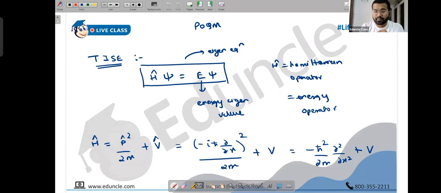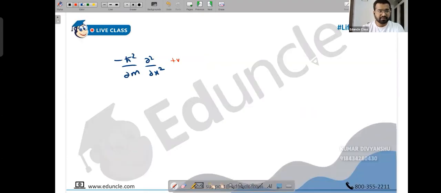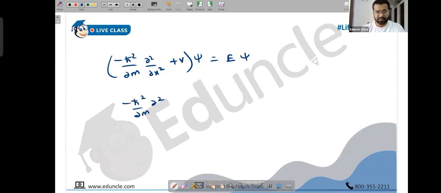So for the 3D case, I have del square. This dou by dou will become del. So we have minus h bar square upon 2m, del square, plus v. That's your Hamiltonian operator. We apply this on the wave function and we get the energy eigenvalue times the wave function. And we can expand this. So minus h bar square upon 2m, dou square psi upon dou x square, plus v psi is E psi.